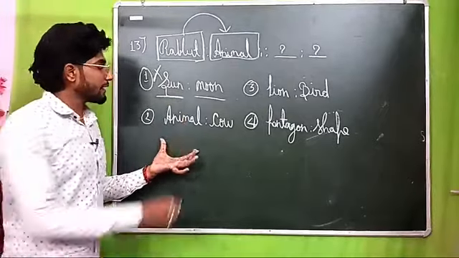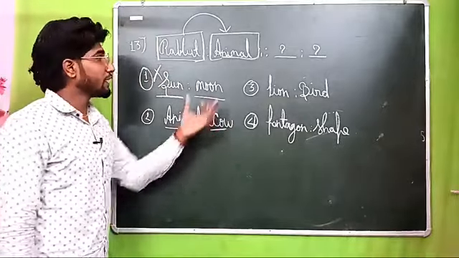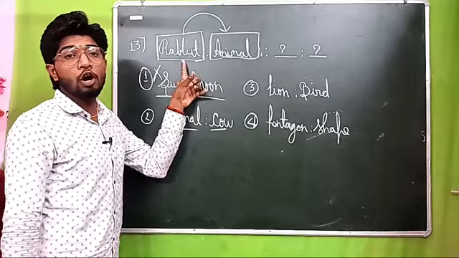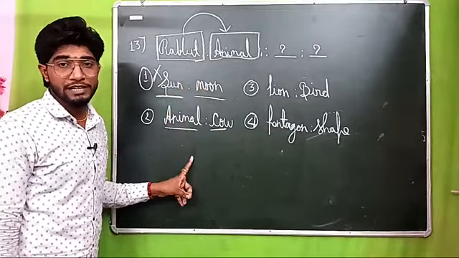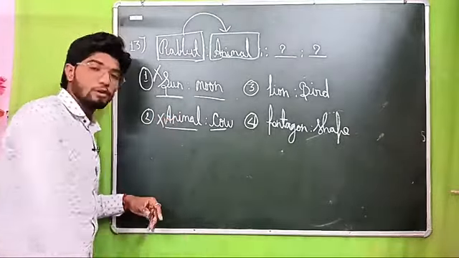Next question, beta: animal is cow. Right, cow is an animal. But understand one thing here: rabbit, the name of the animal, is at the first place, but here the name of the animal is at the second place. So this option will be wrong.